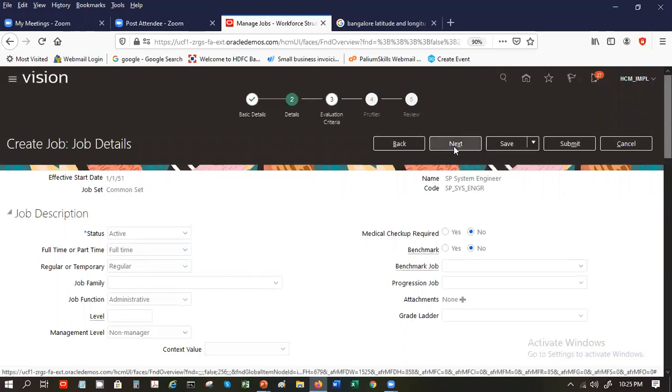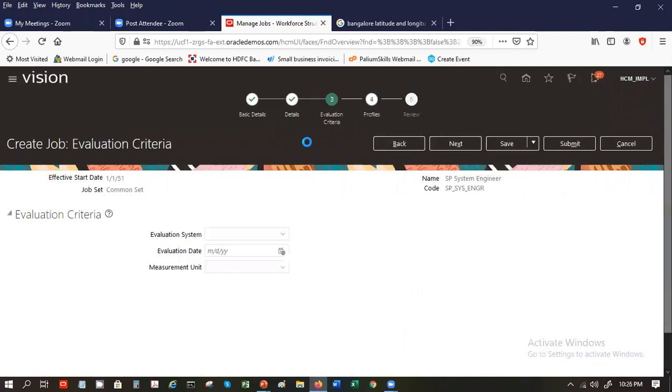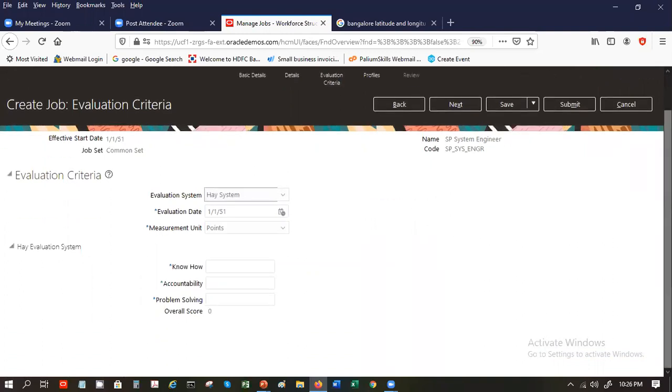Okay. Next is evaluation criteria, which, like I was telling you, Hayes evaluation. What Hayes evaluation does is they have a method of calculating the content of a job, because when we say job, it could be a generic job. So it's difficult to have some kind of definition defined. For example, what is good to you may be bad to me, what is good to me could be super good to you. Things like that.